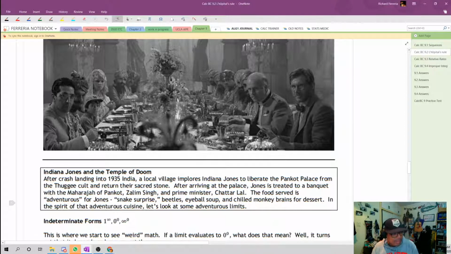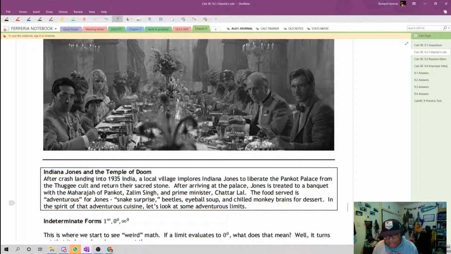So we have Indiana Jones and the Temple of Doom. We've got after crash landing in 1935 India, a local village implores Indiana Jones to liberate the Pankot Palace from the Thuggee cult and return the sacred stone.